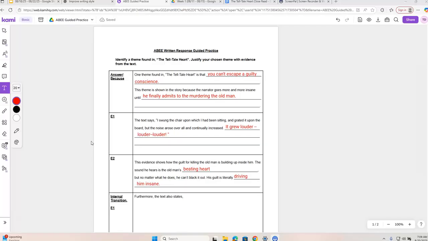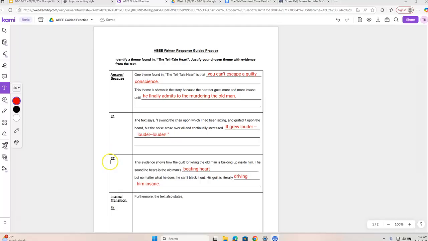Okay, so real quick before we get into our second E1, our second E2, and our concluding sentence, I want us to just recap the question to make sure it's fresh in our minds. The question was, identify the theme found in the Telltale Heart. Justify your chosen theme with evidence from the text. And the theme that we selected is that you can't escape a guilty conscience. And we said that it's shown in the story because the narrator is slowly going more and more insane. And eventually at the end of the story, he admits to the crime that he committed.